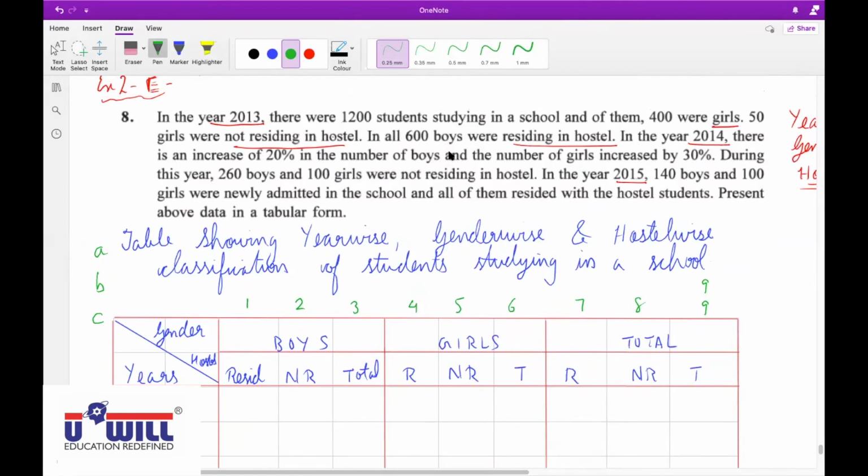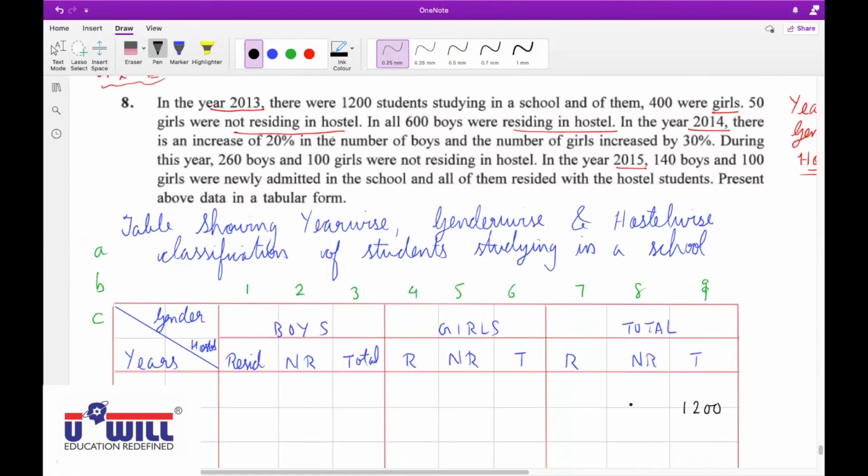Hetvi Brahmbhatt, unmute yourself. Read the first sentence. There were 1200 students studying in the school, and of them 400 were girls. Where should I write 1200? In 9A. In the year 2013 there are 1200 students, so 9A is 1200.